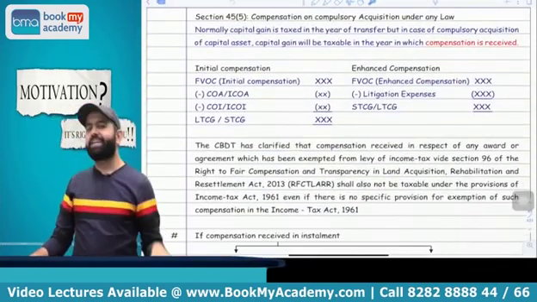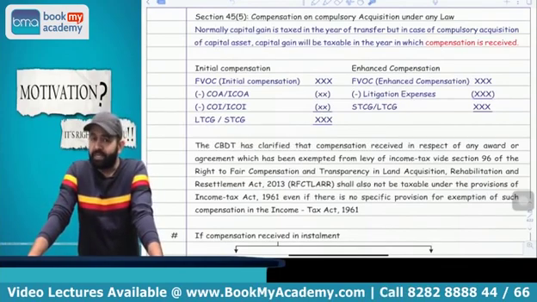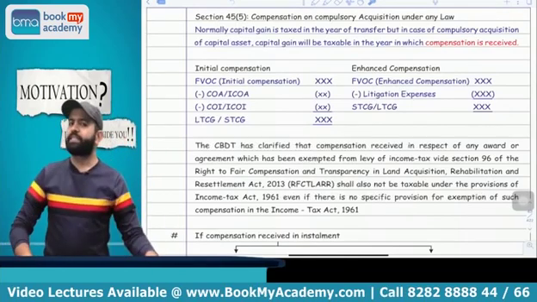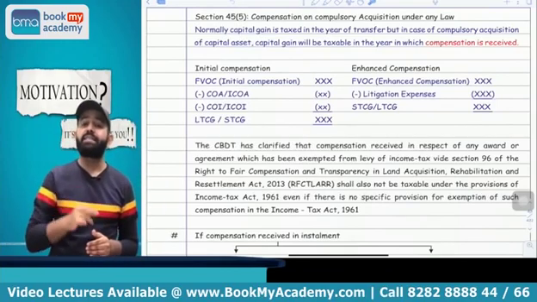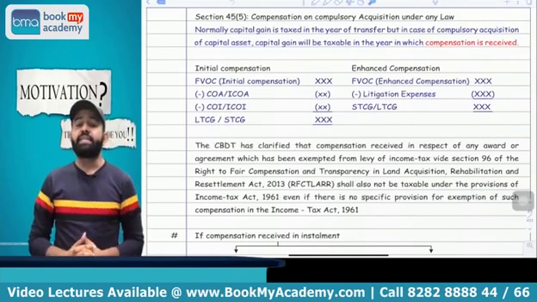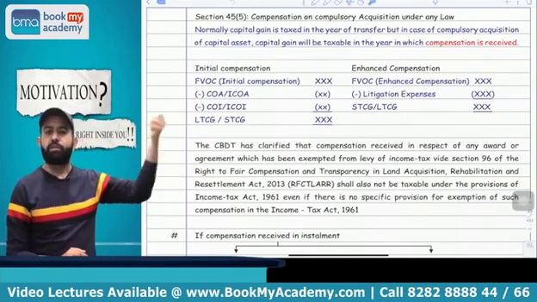Yes. Now the next part is related to the compulsory acquisition of a capital asset. Compulsory acquisition of a capital asset is treated as a transfer. Capital gain is applicable. Normally capital gain is applicable in the year of transfer, but here there is an exception. As per section 45 subsection 5, in case of compulsory acquisition of a capital asset, the transfer takes place in the year in which the asset is compulsorily acquired, but tax will be paid in the year in which compensation is received. Tax will be paid in the year in which compensation is received.